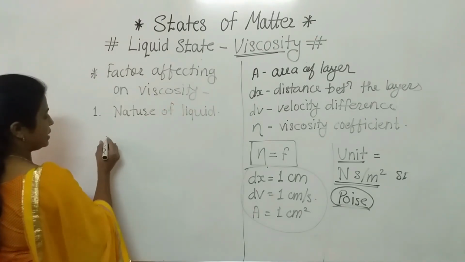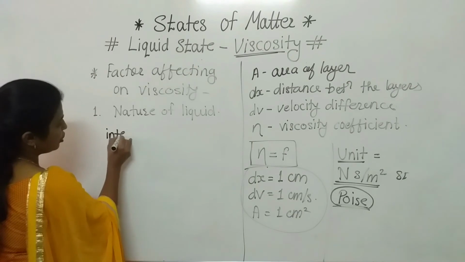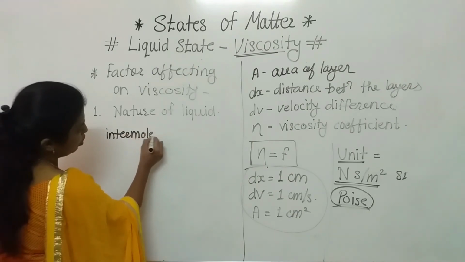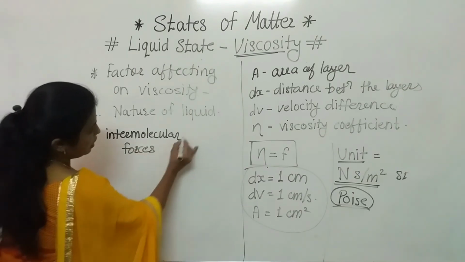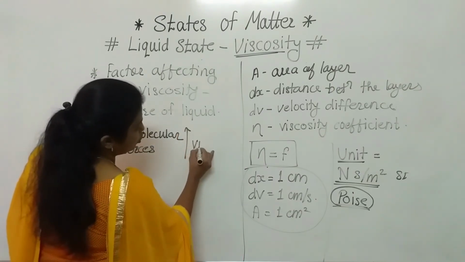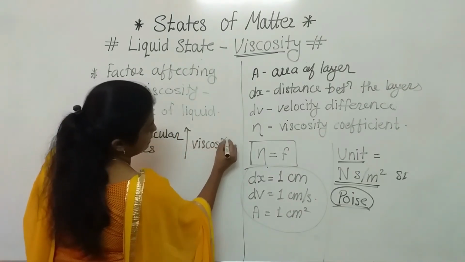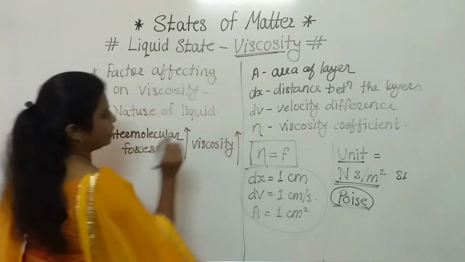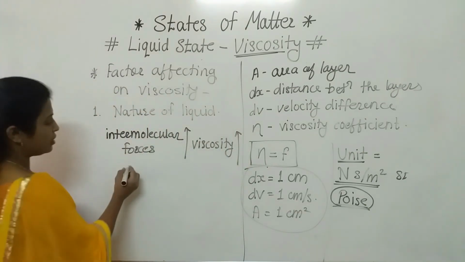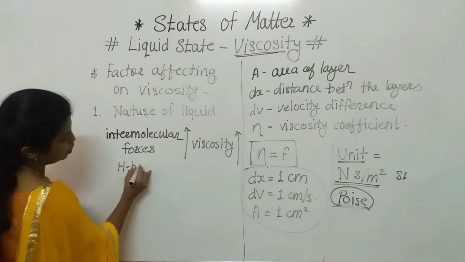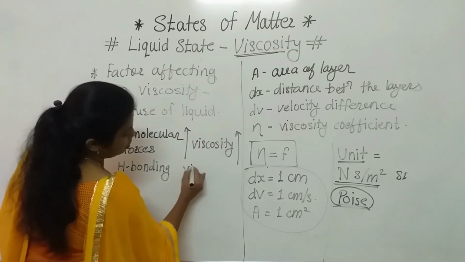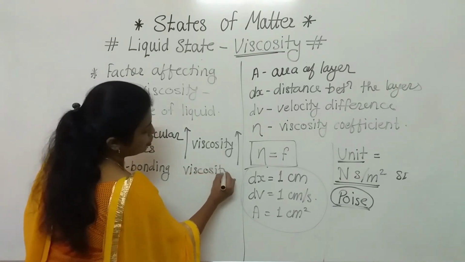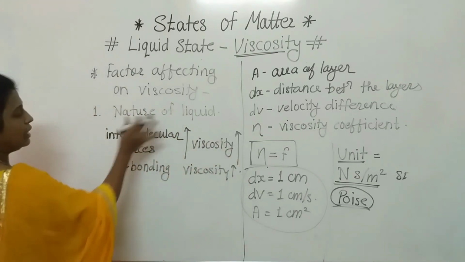In that, if intermolecular forces increase, viscosity increases. Similarly, we can say the same in the case of hydrogen bonding. As hydrogen bonding is there, viscosity increases. So this is the nature of the liquid.